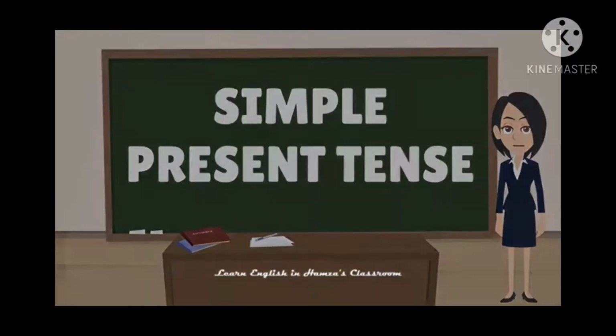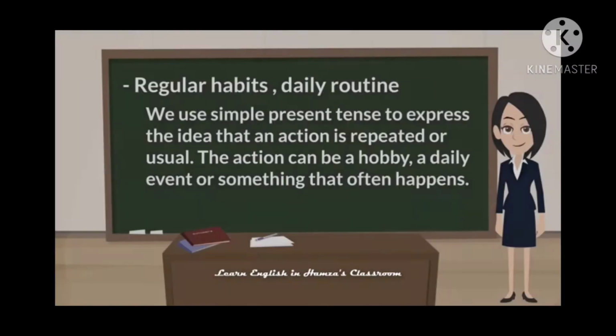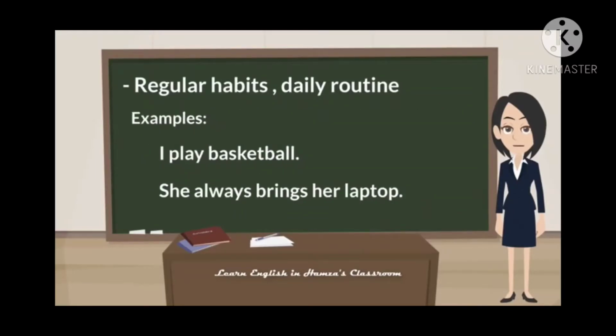The first tense is simple present tense. We use simple present tense to talk about habits, general truths and fixed arrangements. Regular habits, daily routine: we use simple present tense to express the idea that an action is repeated or usual. The action can be a hobby, a daily event or something else. For example, I play basketball. Next, she always brings her laptop. These are examples of regular habits, daily routine.